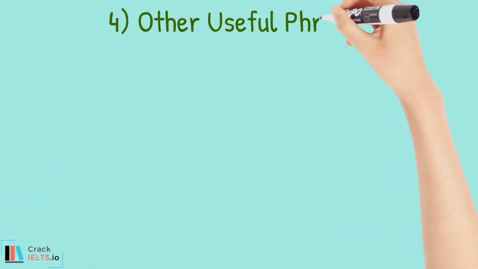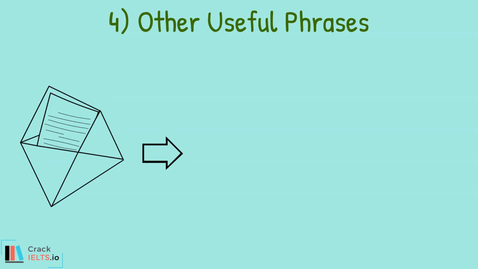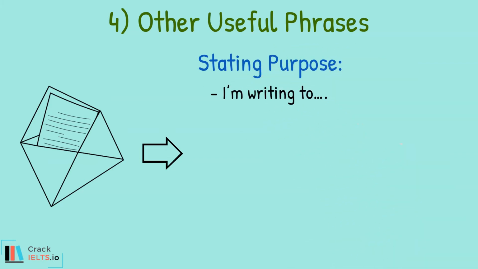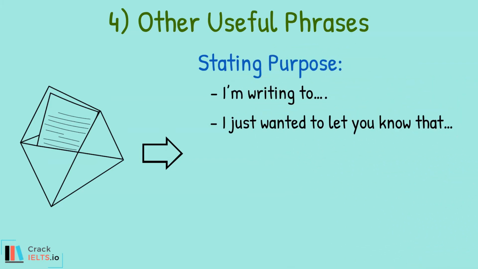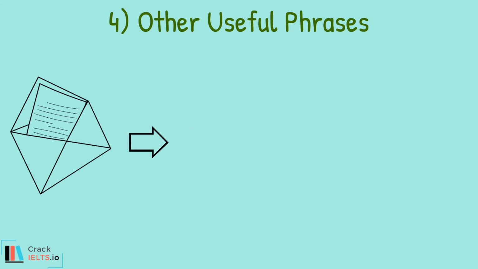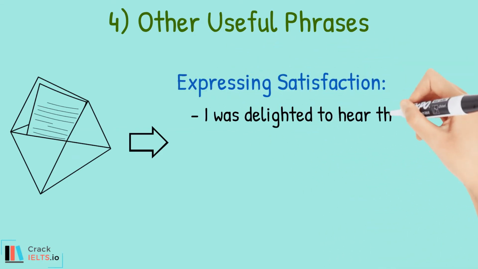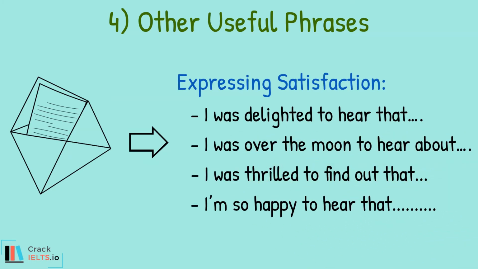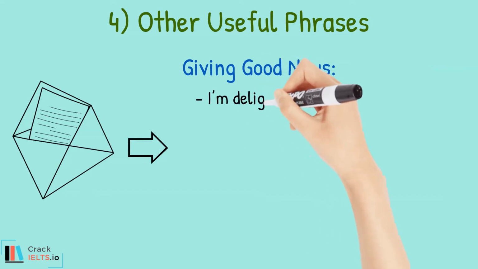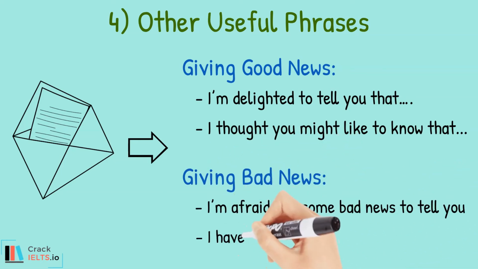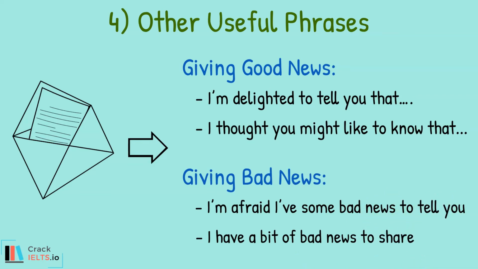Next thing is other useful phrases. Here is some more IELTS letter writing vocabulary that you can use in an informal letter. For stating a purpose, you could write something like: I'm writing to, I just wanted to let you know that. For thanking, you could write something like: thank you, thanks so much for, I can't thank you enough. For expressing satisfaction, you could write: I was delighted to hear that, I was over the moon to hear about, I was thrilled to find out that, I'm so happy to hear that. For giving good news, you could write something like: I'm delighted to tell you that, I thought you might like to know that. For giving bad news, you could use vocabulary such as: I'm afraid I have some bad news to tell you, I have a bit of bad news to share, and so on.